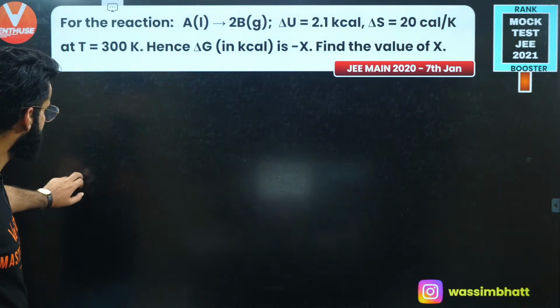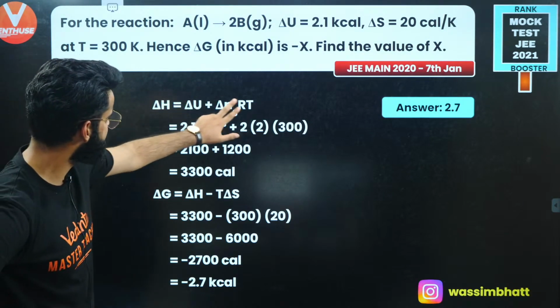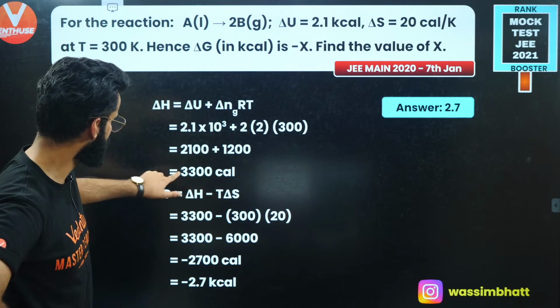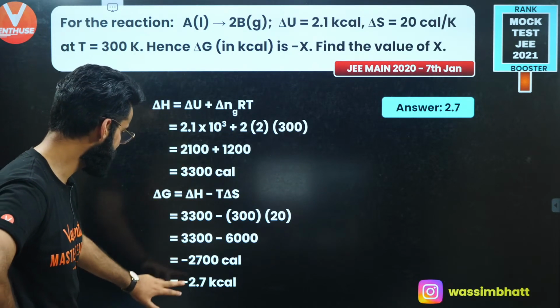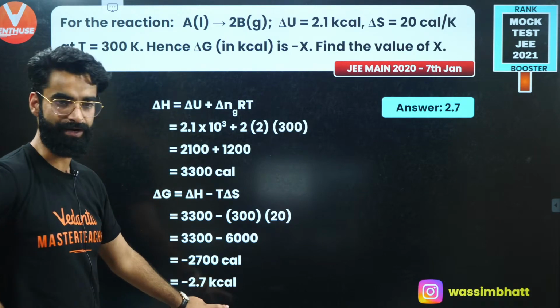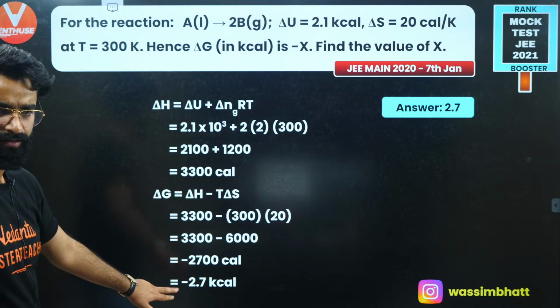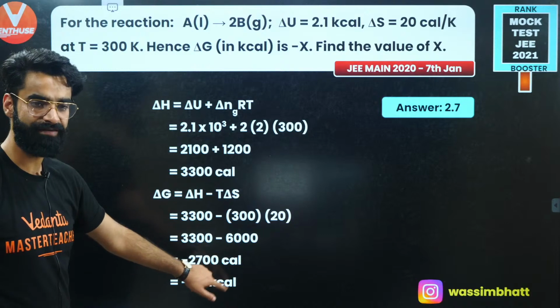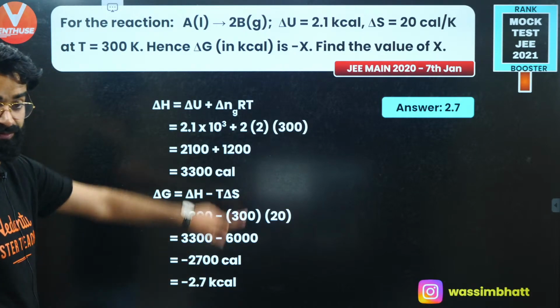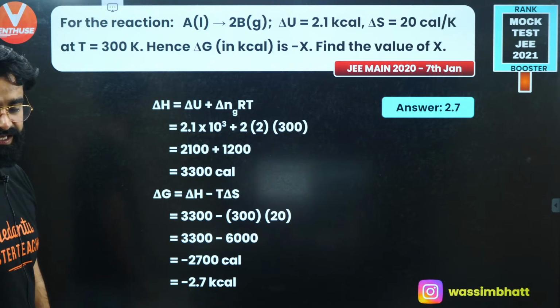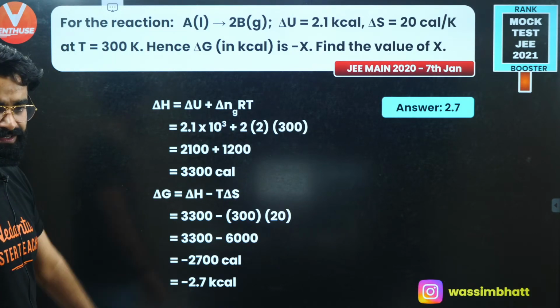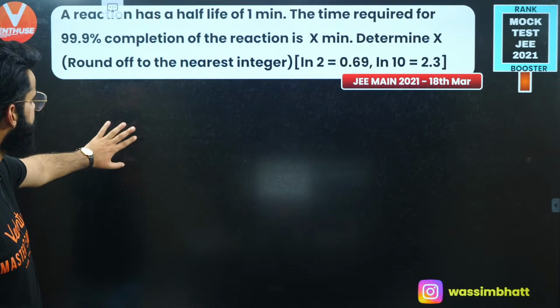Let me give the exact answer of this. See, first of all, I've used delta H is equal to delta U plus delta Ng RT. So you get delta H as 3,300 calories. Put that delta H into this equation, and you get the answer as 2.7 kilocalories, right? Basically, you got the answer as 2,700 calories, which comes out to be 2.7 kilocalories. I was supposed to calculate the value of X. X comes out to be 2.7. 2.7 is the answer of this question, right?